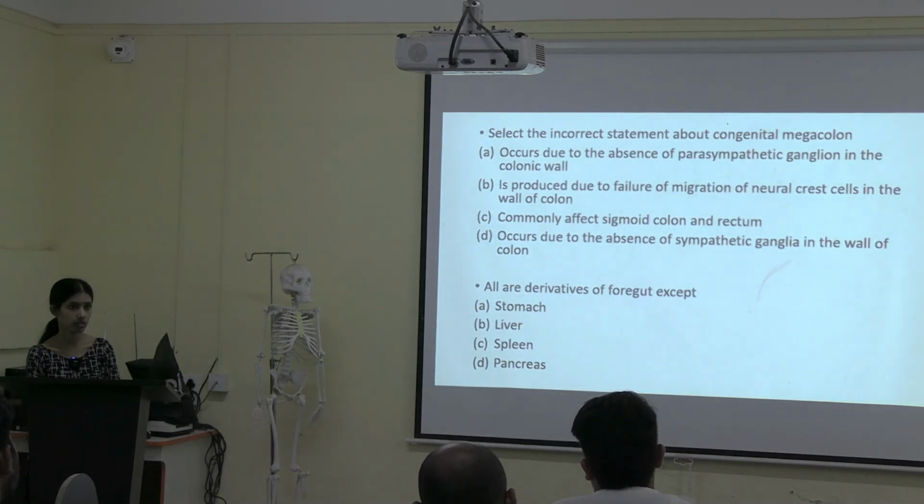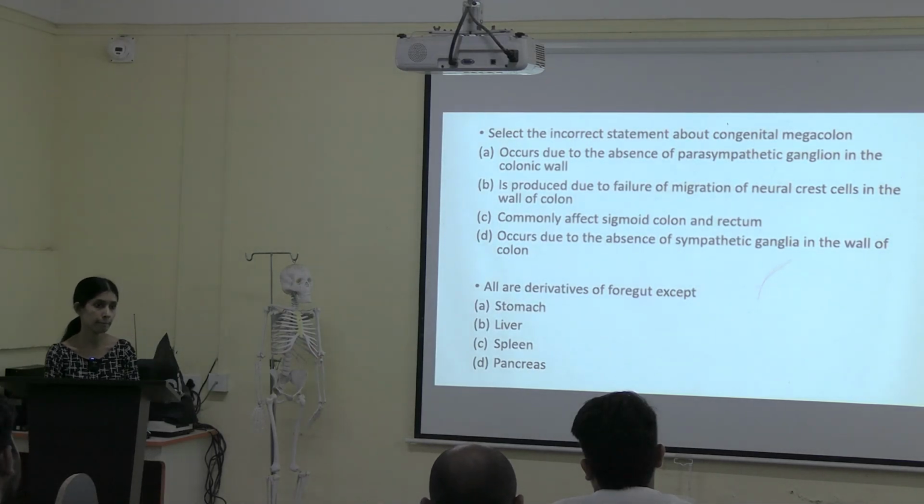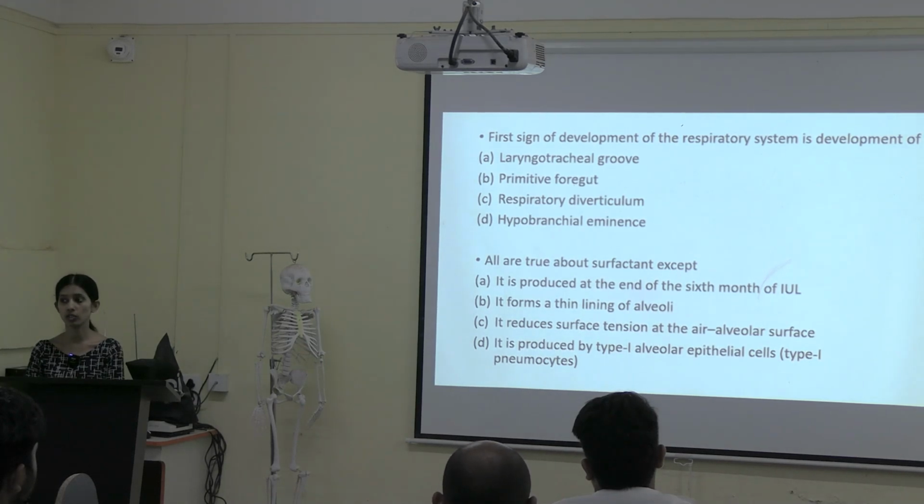Okay. How the development of pancreas is taking place from midgut? Any other answers except D? Shall we go to the next question? First sign of development of the respiratory system is the development of respiratory diverticulum. Okay. Where you can see the presence of respiratory diverticulum?